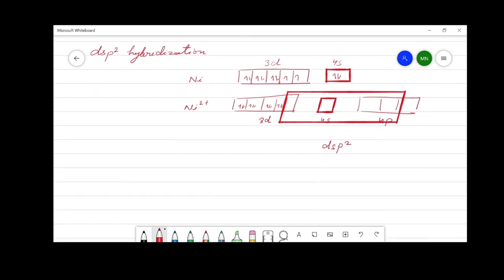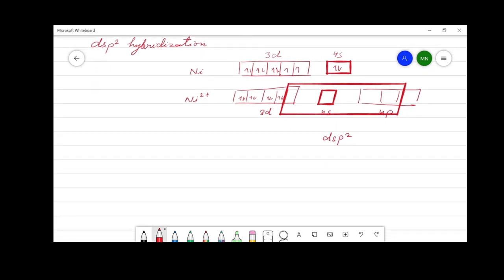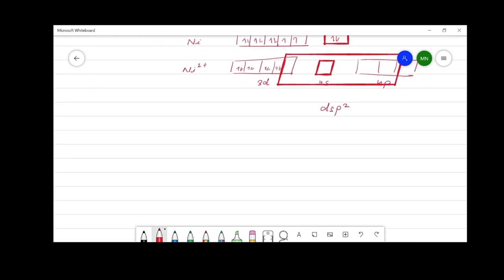Now one 3d orbital, one outer s orbital and two outer p orbitals hybridize to give dsp2 hybridization. In this hybridization, four hybrid orbitals arrange themselves around the central metal ion in square planar geometry.